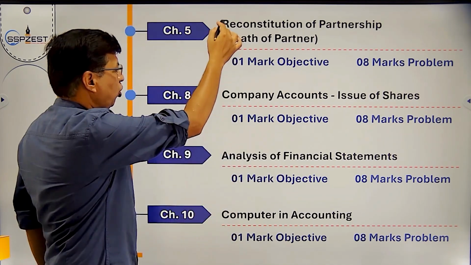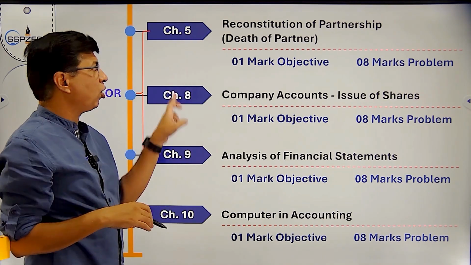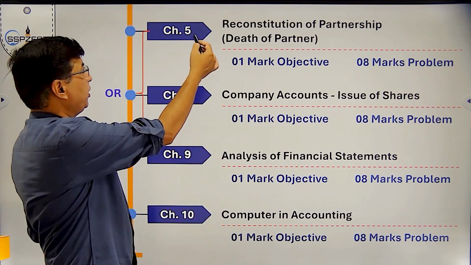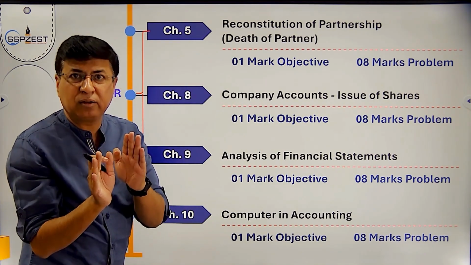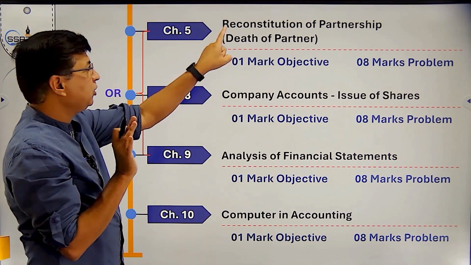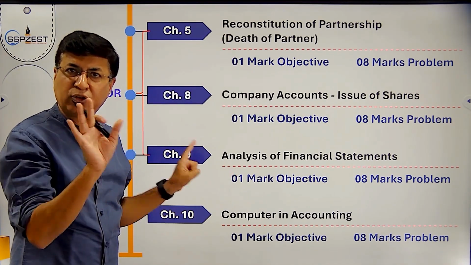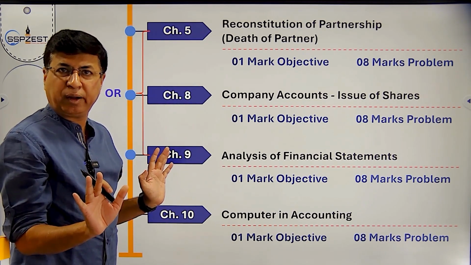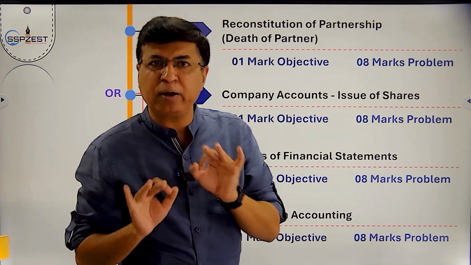So death of partner and analysis of financial statements are optional to one another. That's why I have given chapter number 5 and chapter number 9 for practical. You can either go with the death of partner or you can go with analysis of financial statement. Treatment of death of partner and treatment of retirement of partner is one and the same.